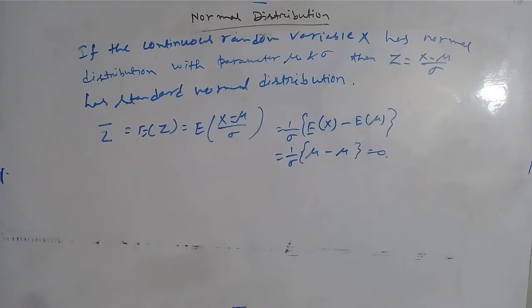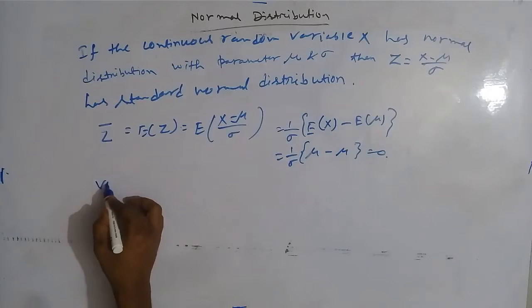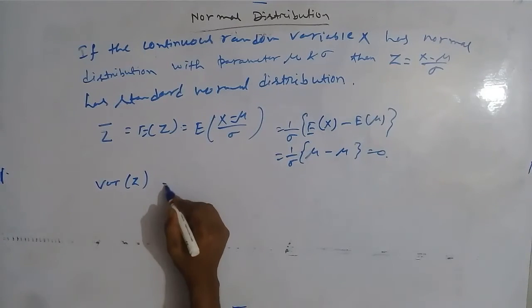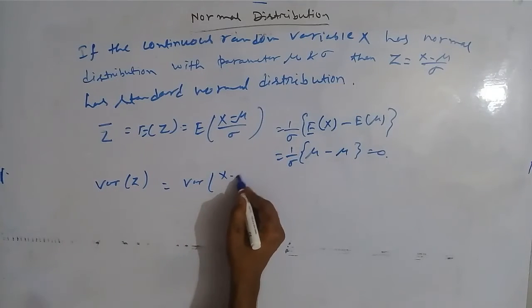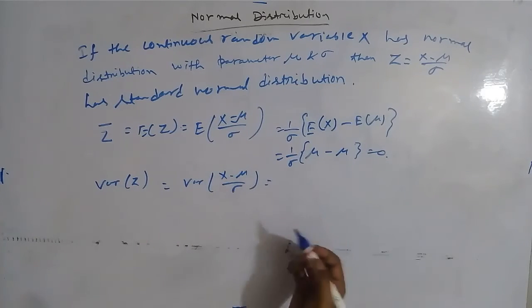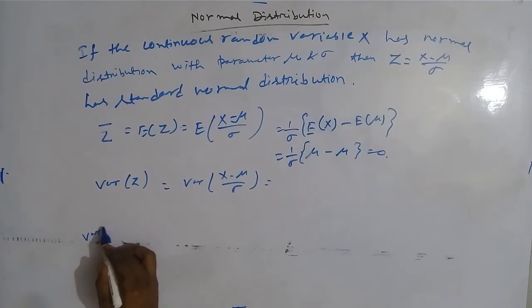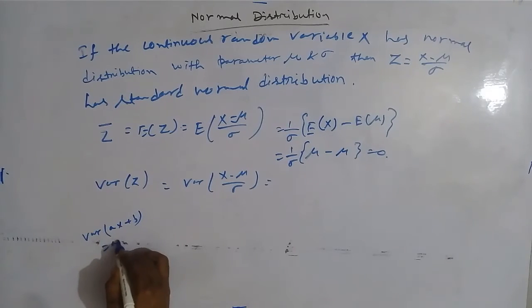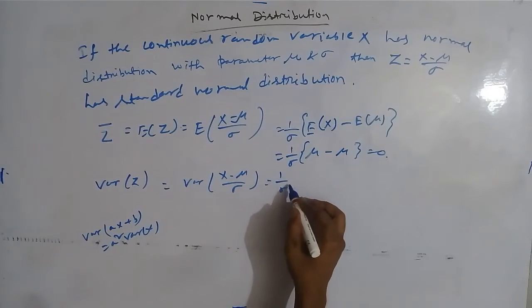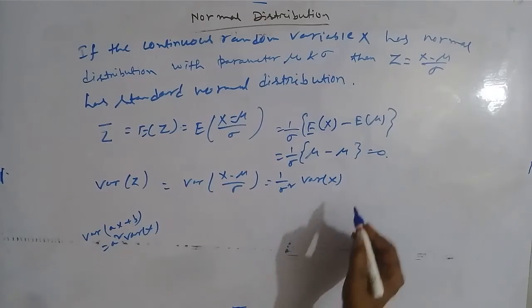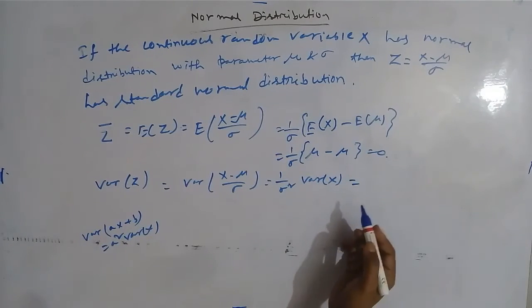Now we will find the standard deviation of Z. First we find var Z. So it will be var of (x minus mu) by sigma. We know the property of variance we have discussed in the previous video: var of ax plus b equal to a square var x. Now I will apply this theorem. So it will be 1 by sigma square var x, and x being a normal variate, the variance of x is sigma square, we know.